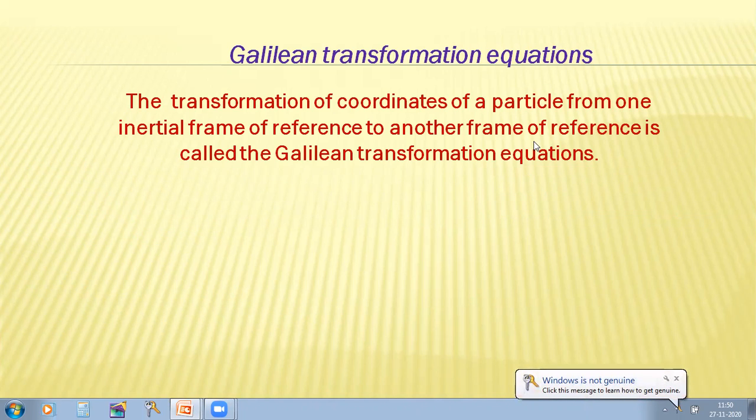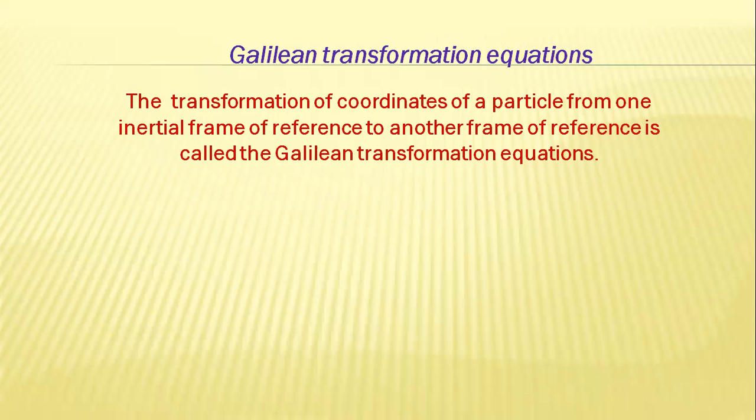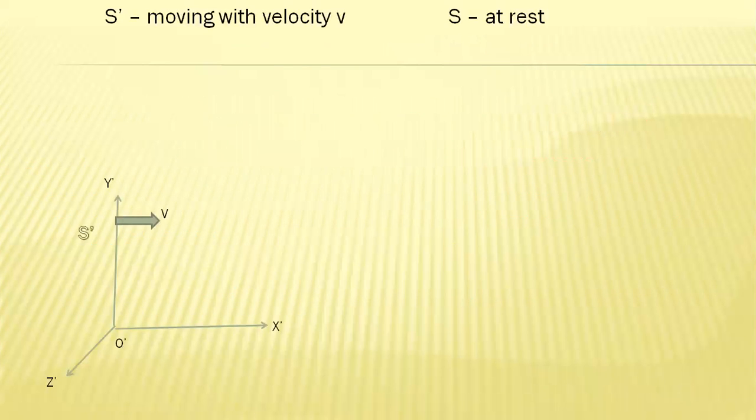Here, let us derive the expression for Galilean transformation. We have to take two frames of reference. This Galilean transformation equation is very important to understand the special theory of relativity.